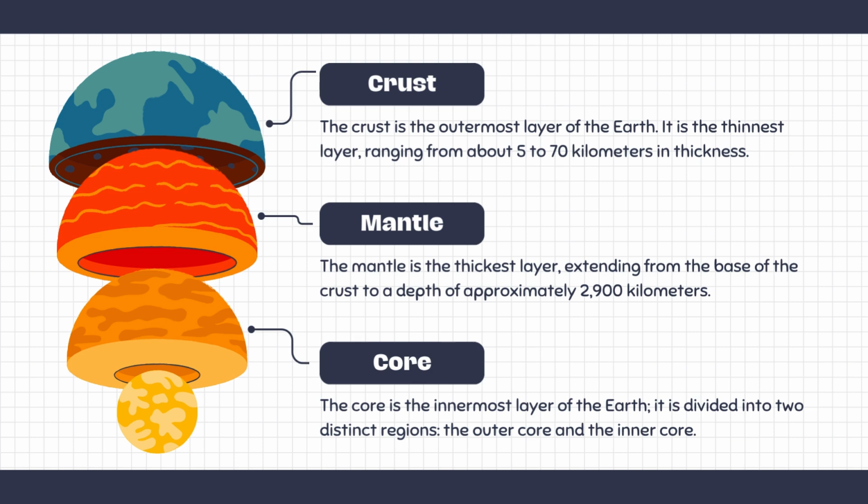Crust. The crust is the outermost layer of the earth. It is the thinnest layer, ranging from about 5 to 70 kilometers in thickness. Mantle. The mantle is the thickest layer, extending from the base of the crust to a depth of approximately 2,900 kilometers. Core. The core is the innermost layer of the earth. It is divided into two distinct regions, the outer core and the inner core.